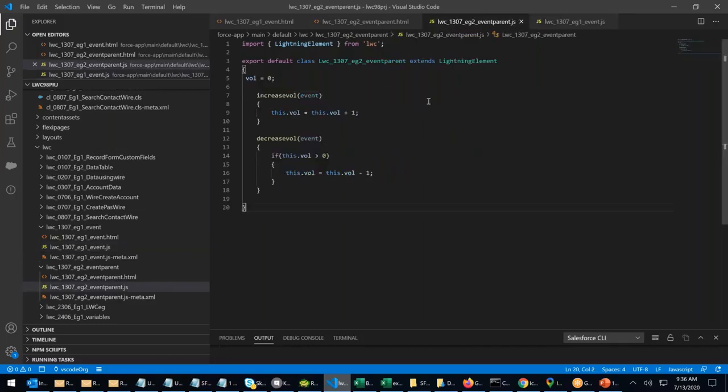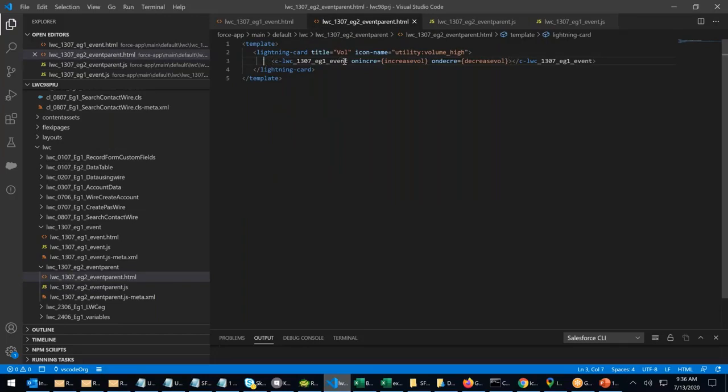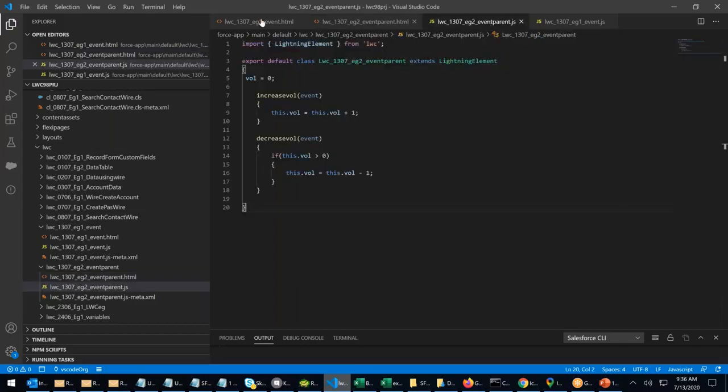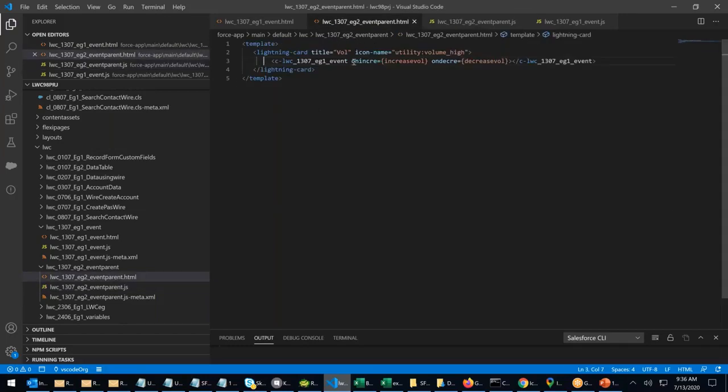Now you see that I am clicking on the child, but the parent is listening. Whenever I'm calling the child component, in the child component, the buttons increase and decrease are there. Whenever I click on the increase button, an event is fired called increase. That event is listened to by the parent. How to listen? By using an on keyword. Once the parent listens to the event, what do you want to do? I want to call an action. What action? Increase.